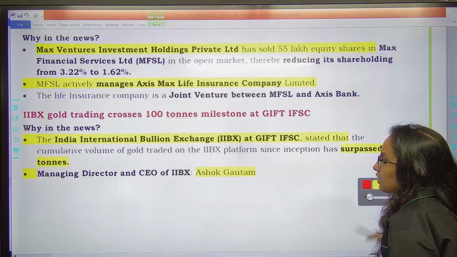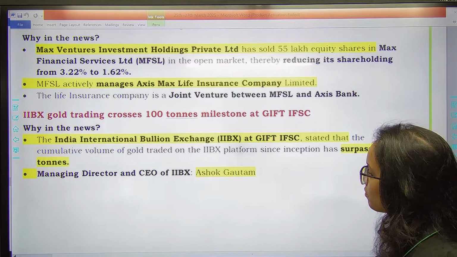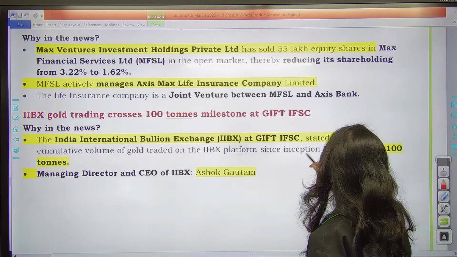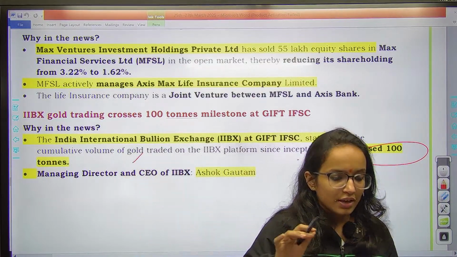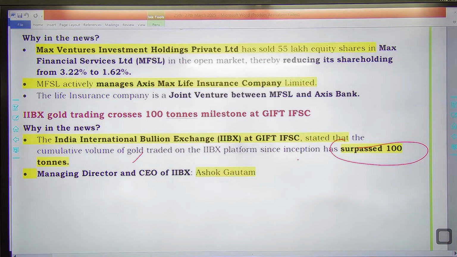Then next one is India International Bullion Exchange at Gift IFSC has stated that cumulative volume of gold traded on the IBPS platform since inception has surpassed 100 tons. Since the India International Bullion Exchange was established, till now a volume of 100 tons of gold has been traded. It has surpassed 100 metric tons.